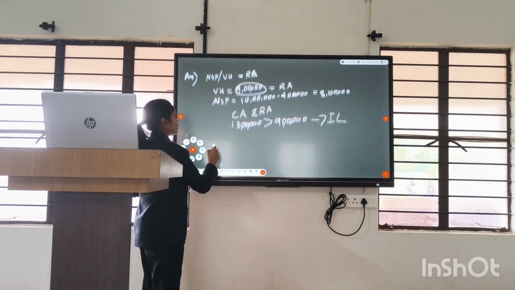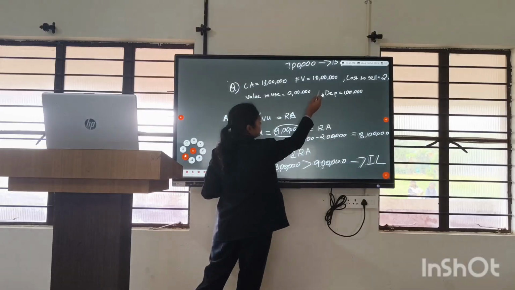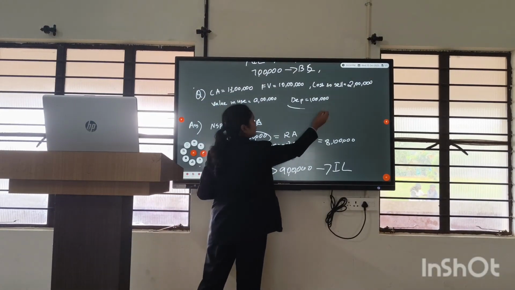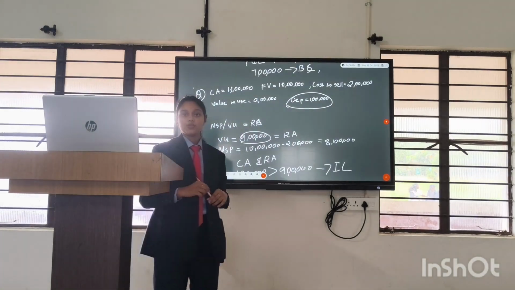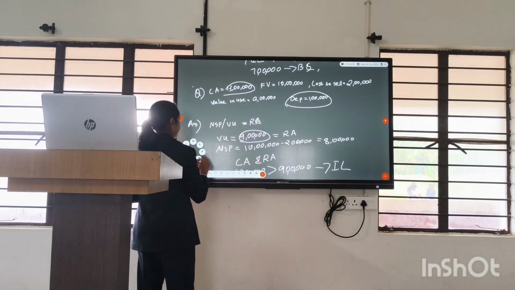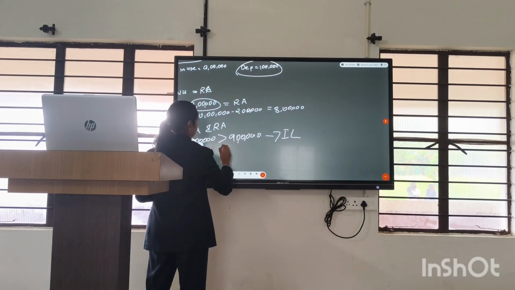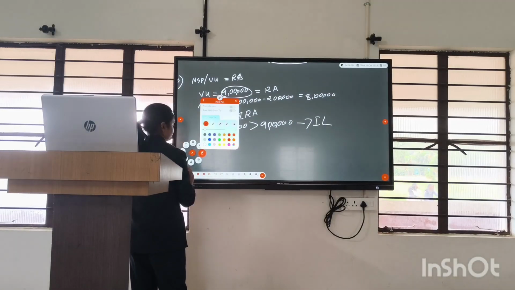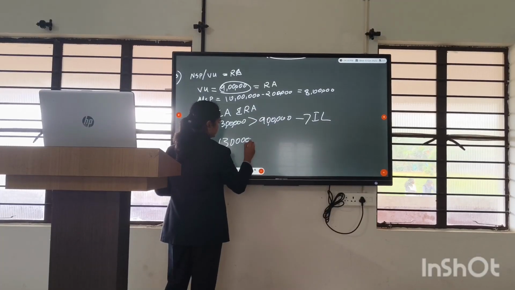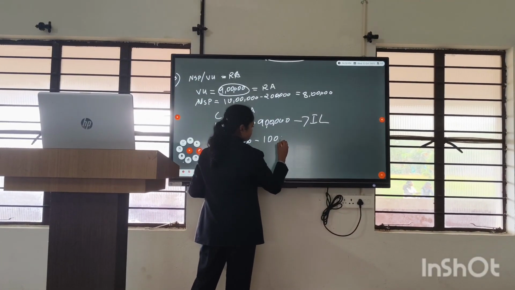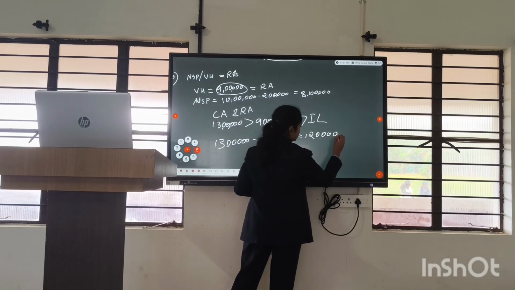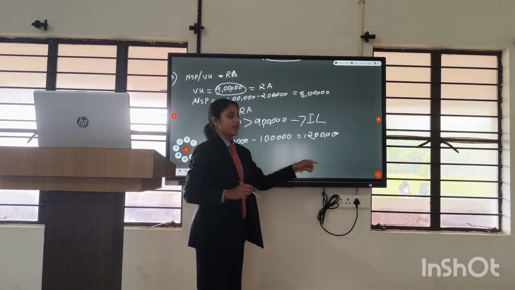For that we have to look at the question. We can see that there is a depreciation. We need to deduct this depreciation from the value of the carrying amount. So 13 lakh minus 1 lakh, which means 12 lakh. 12 lakh is the carrying amount.